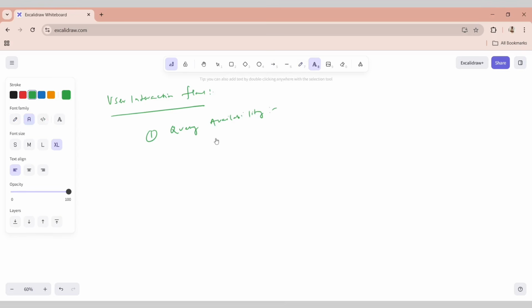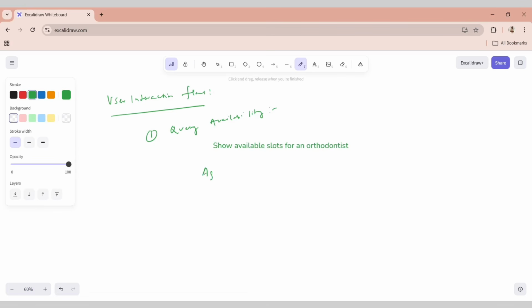For example, as a user, you are asking, show available slots for an orthodontist. Now, the agent reads the CSV file and filters by the specialization.